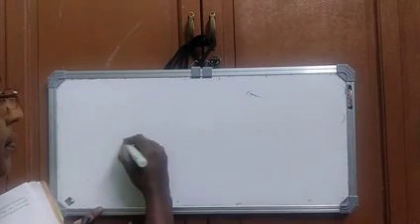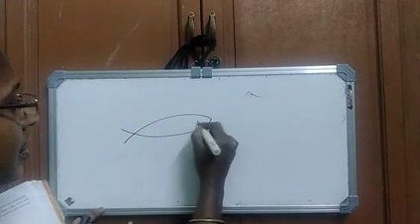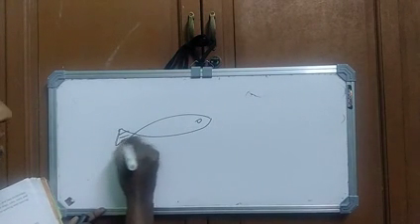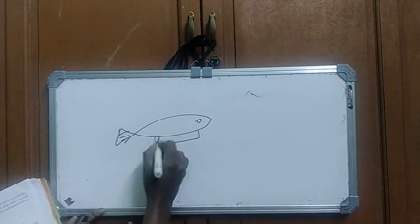Fishes have fins to swim in water. They have boat-shaped body which help them to swim easily in water. The fins of a fish act like oars of the boat and help the fish to move. Fishes use their tail fin to change the direction, and a fish has tail and fins to move in water.